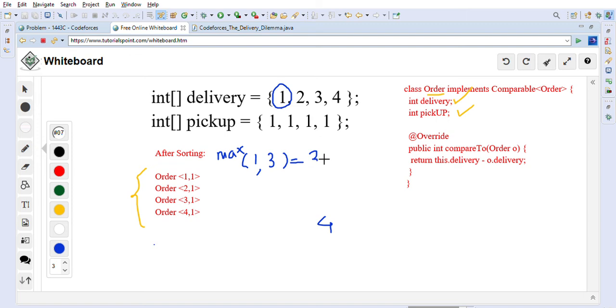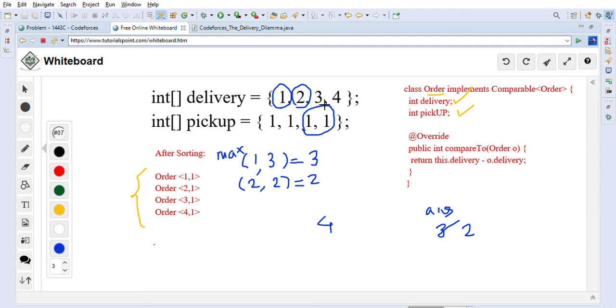We will keep track of the total time we are getting, and we want to minimize this, so the minimum will be the answer. Let's say we keep the answer as 3 for now. Now we want the delivery of the first two items, which takes two minutes, and the remaining two items he will go and pick up by himself. So it is 2 comma 2, and the maximum of 2 comma 2 is 2. The minimum of 3 comma 2 is 2, so we decrement the answer to 2.